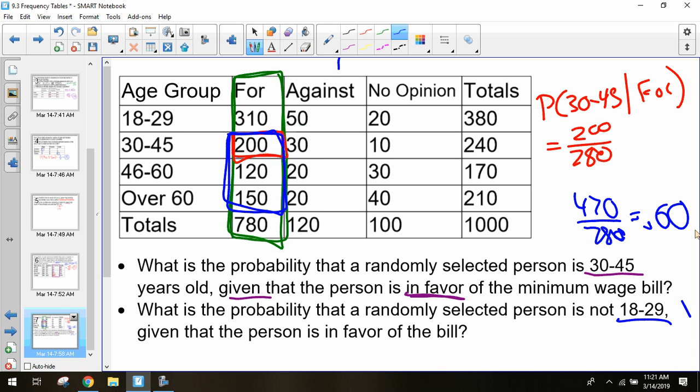Are we okay with that? So when there's a given statement, narrow down your column or narrow down your row to that specific piece, and then look for what it is they're looking for inside of that whole row or column, rather than trying to look at the entire table at once. Okay. We'll have to stop there.